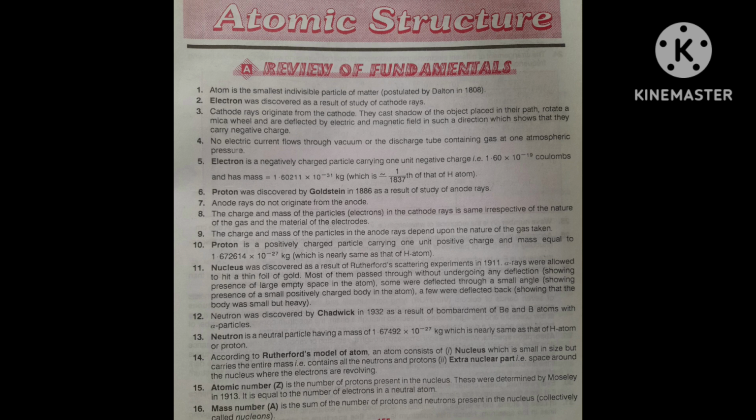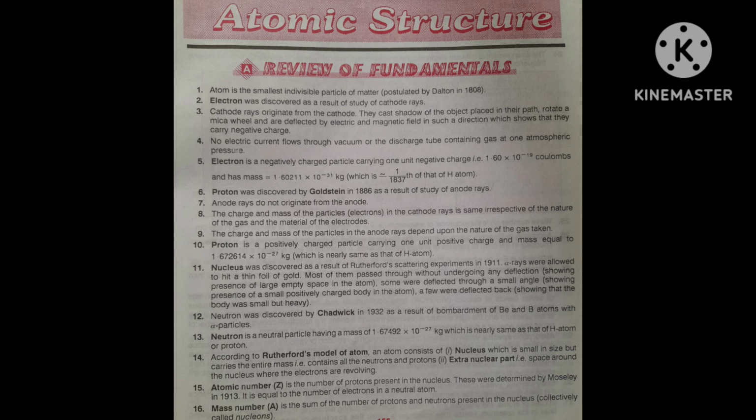Proton was 1.672614. Last 4 digits were 2614, and here last 3 digits are 492, meaning heavier, because both are 10 to the power minus 27 kg. So neutron is heavier.